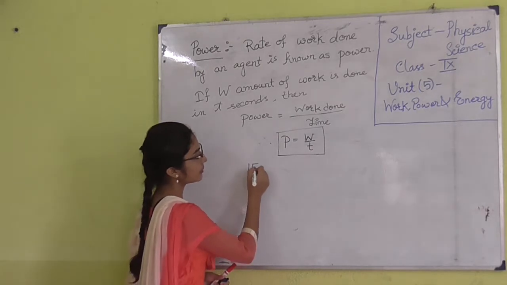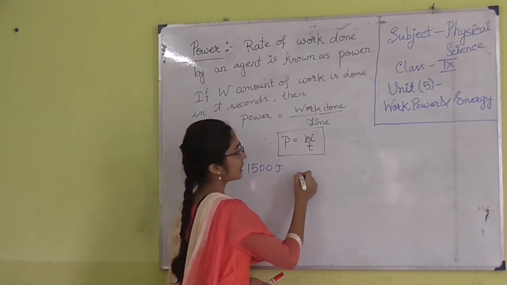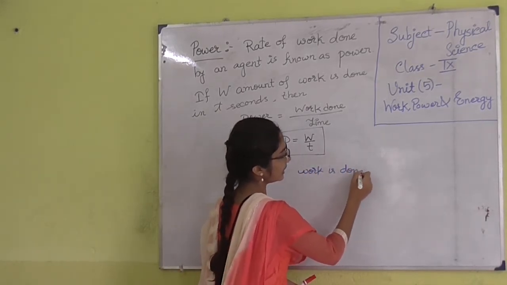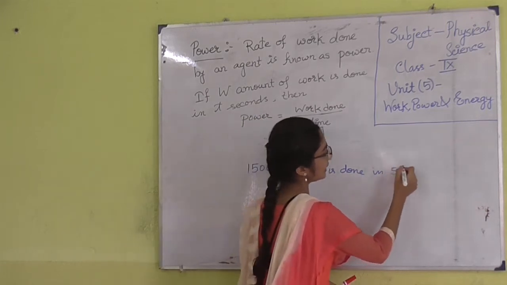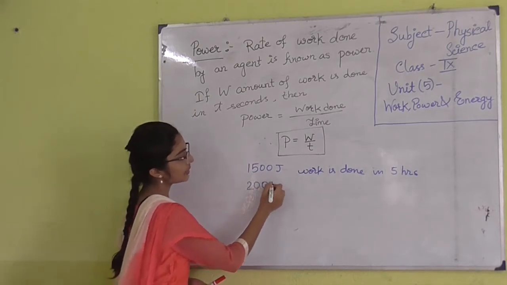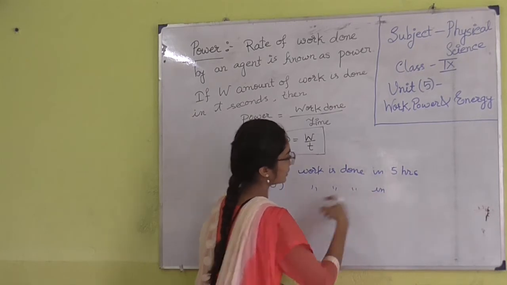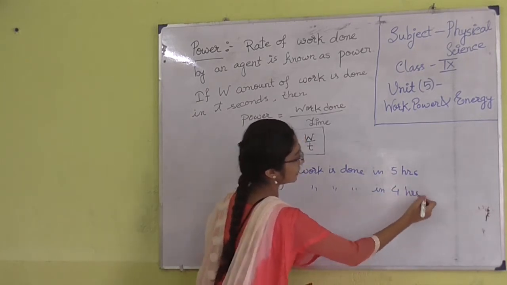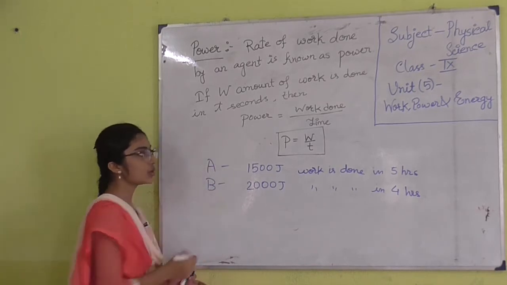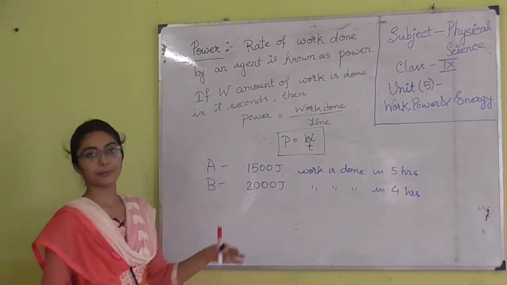Suppose you have done 1500 joule amount of work, this amount of work is done in 5 hours, and 2000 joule work is done in 4 hours. Then who has done more? You have done this and your friend has done this. So who has consumed more power?